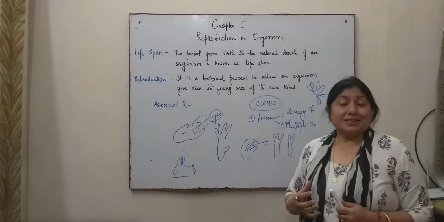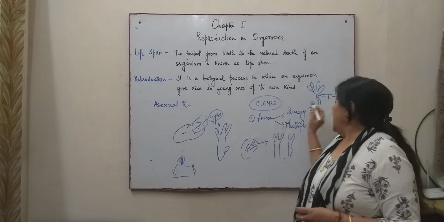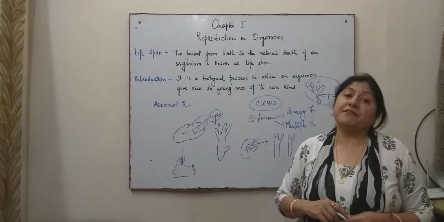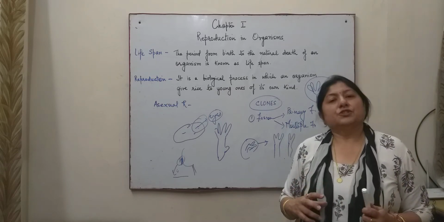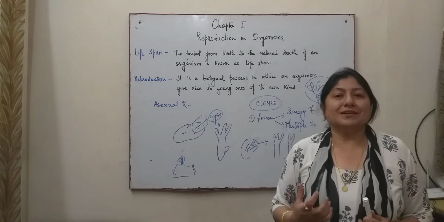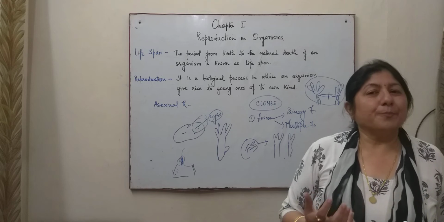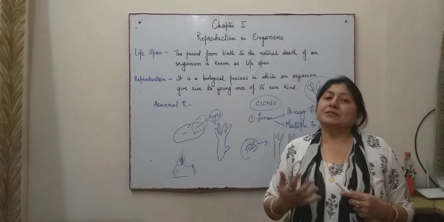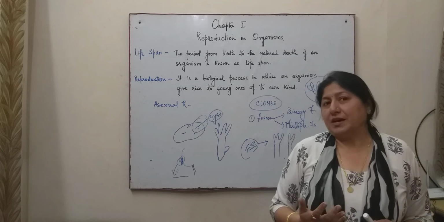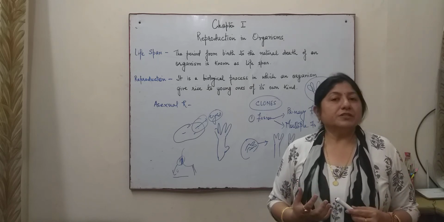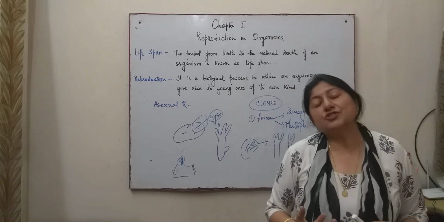Water hyacinth is a good example, and it is known as the terror of Bengal because it was brought to enhance the aesthetic appeal of stagnant waters, but it turned out, because it multiplies very fast, that the number of individuals produced is very large.